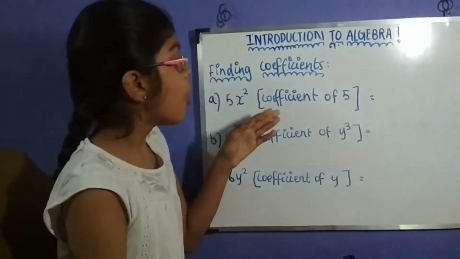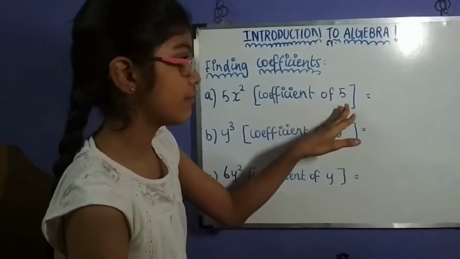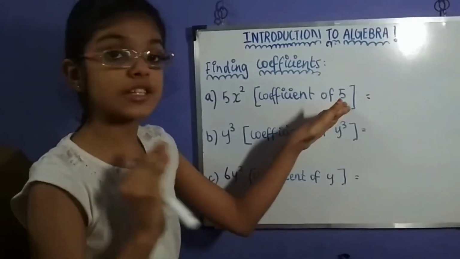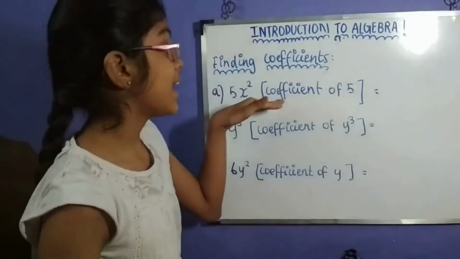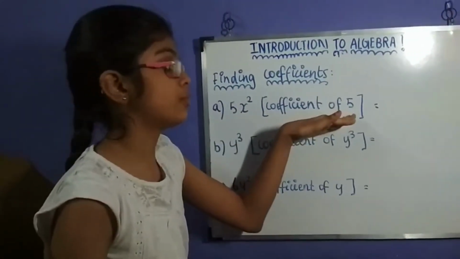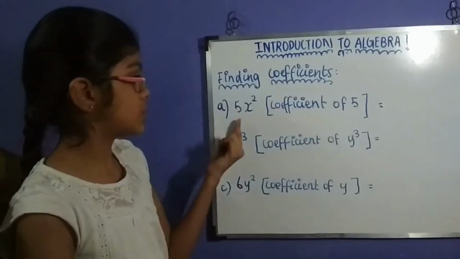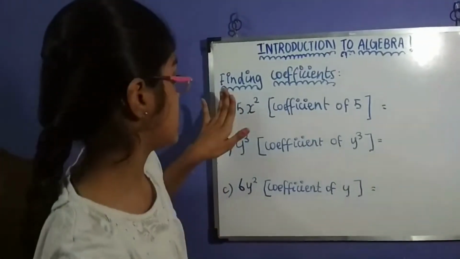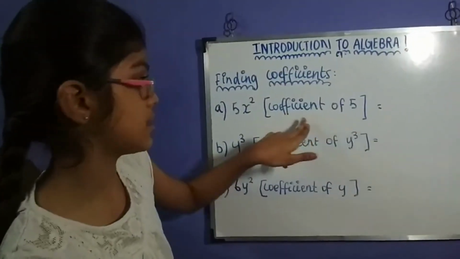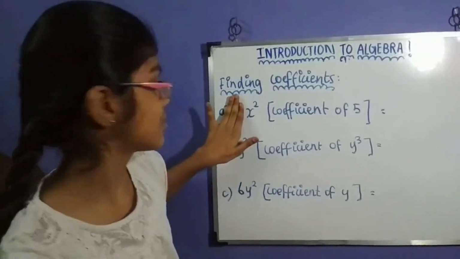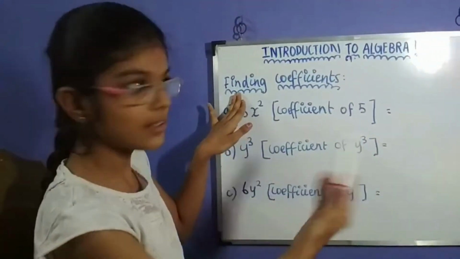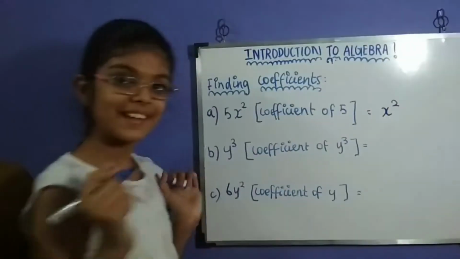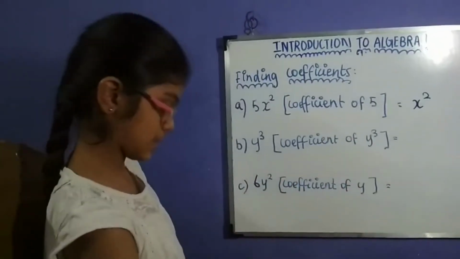5x squared. We have to find the coefficient of 5. Well, coefficient basically means what is multiplied to it. So it's basically asking what is multiplied to 5. It's x squared. Another easy way to do it is to just look at the number it's asking for the coefficient of and just cover it. So you get x squared. You can do both ways. So x squared. Yay, we did it. Let's move on to the next one.